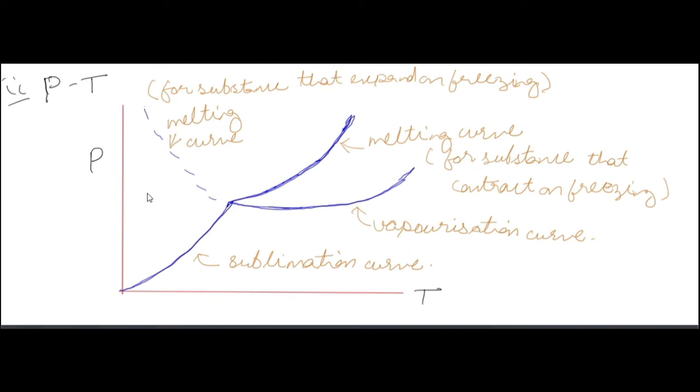All these curves meet at the triple point. At the triple point all the phases coexist in equilibrium, meaning liquid, vapor and solid coexist at the triple point.